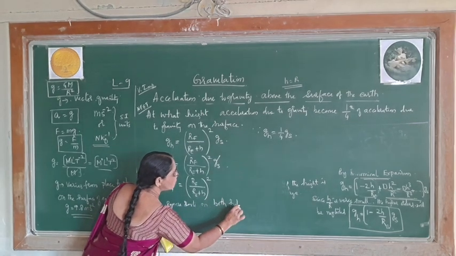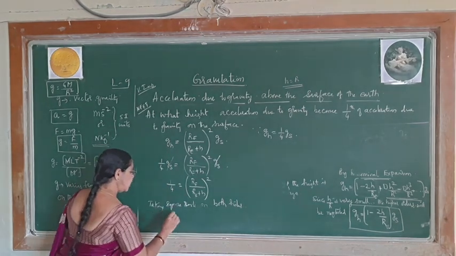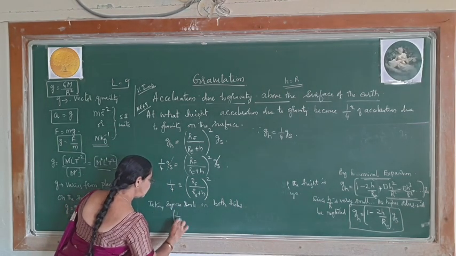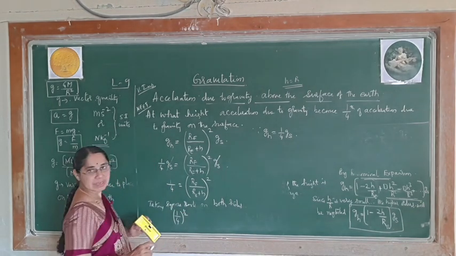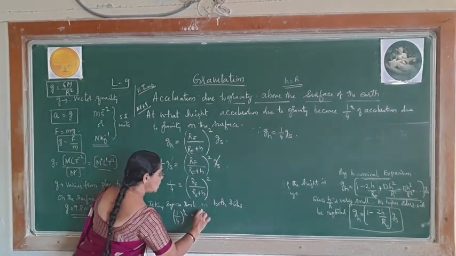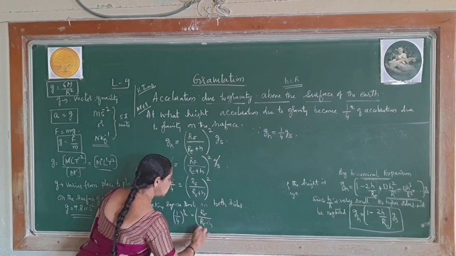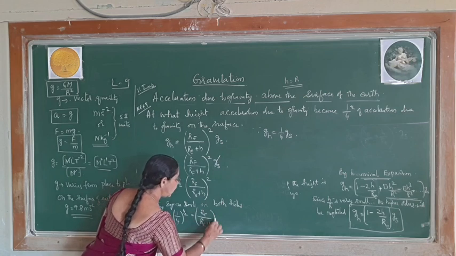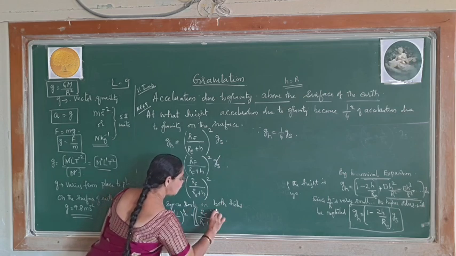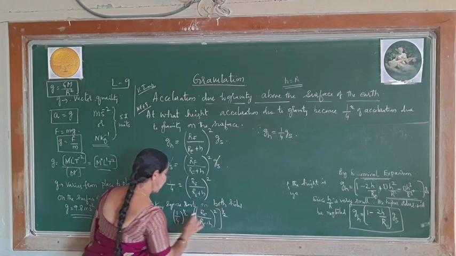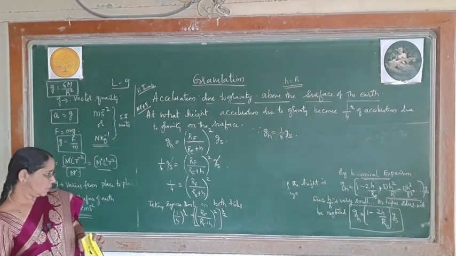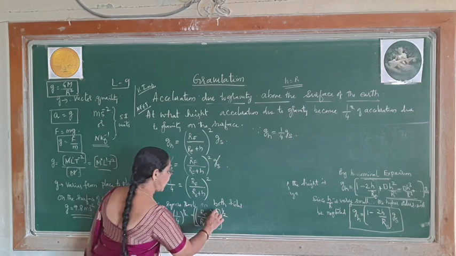At that time I can write this as 1/4 to the power of half, which is equal to RE by RE plus h. Already we have square, that is to the power of 1/2. Square root means I can write half. So this 2 and 2 get cancelled.